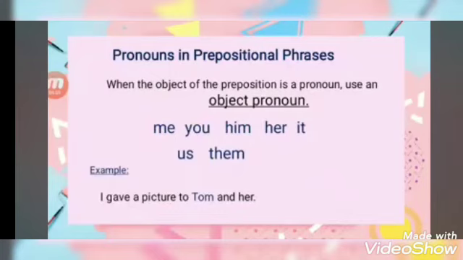People sometimes get confused when the pronoun is part of a compound object. To see whether the pronoun is correct, remove the other object and check the pronoun alone. If we remove Tom, this is how it will look: I gave a picture to her, which is correct.